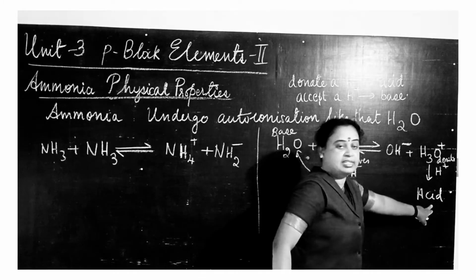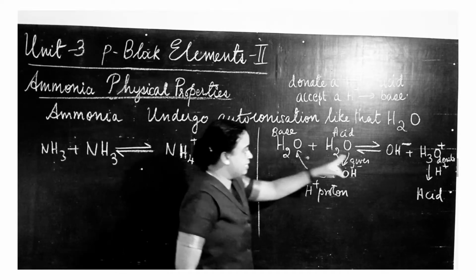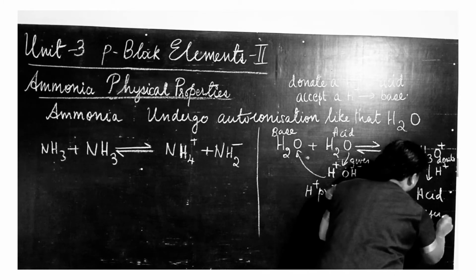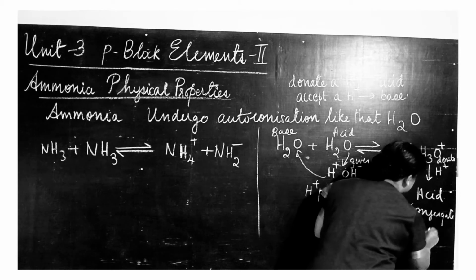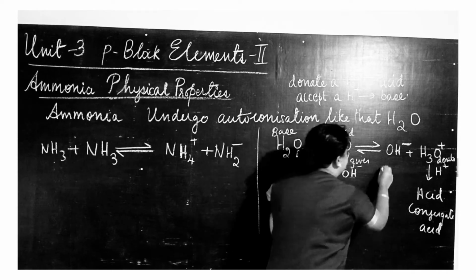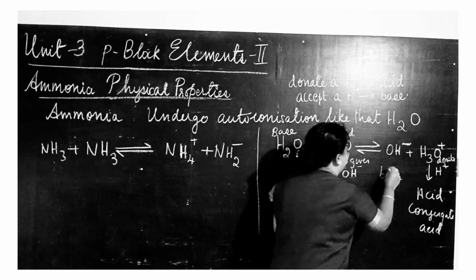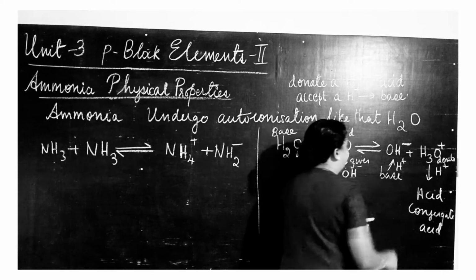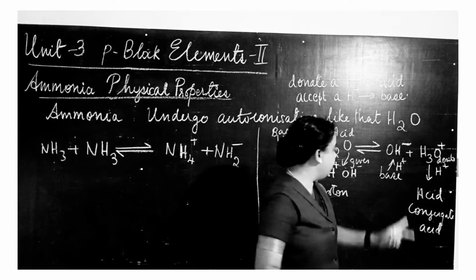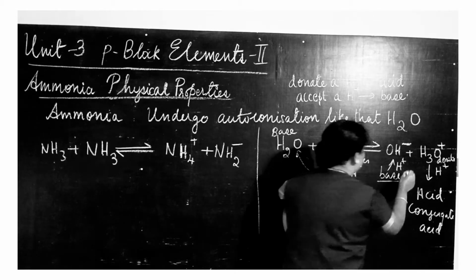This acid is produced from this base, so this acid is called the conjugate acid. Got it? And this OH minus is acting as a base. Again, it can accept an H plus proton. When it accepts a proton, it can change into a water molecule. Because it has the capacity to accept a proton, this is called a base.